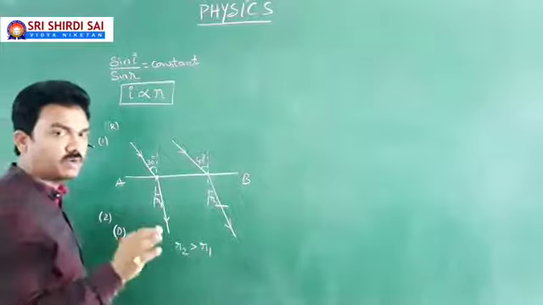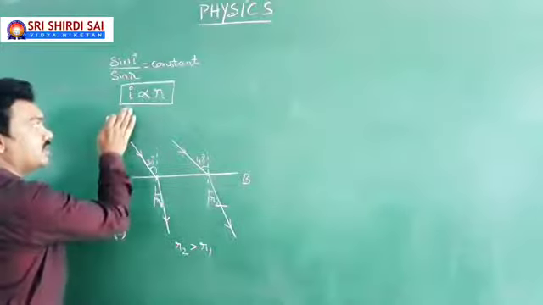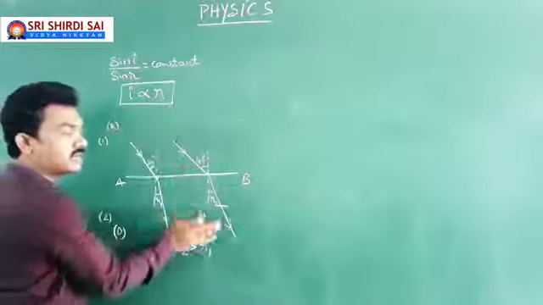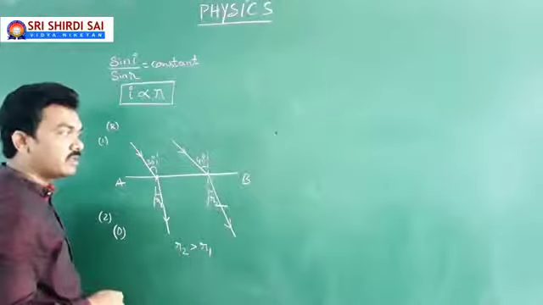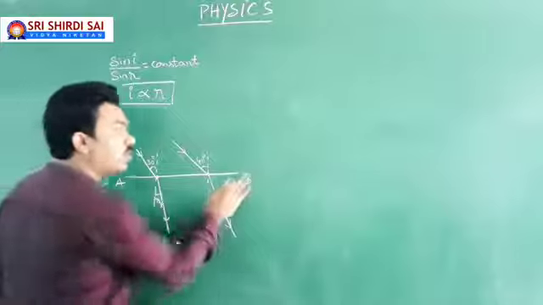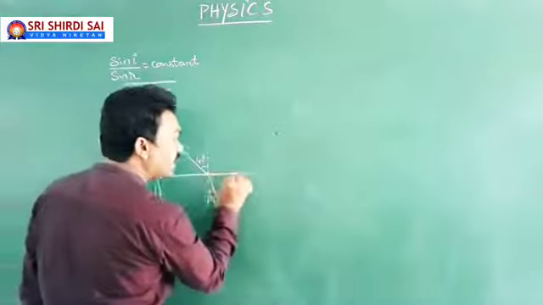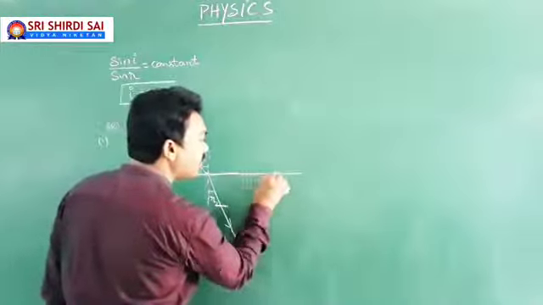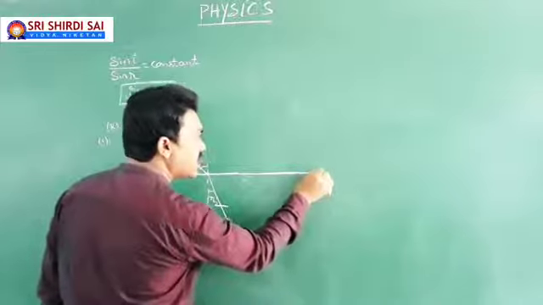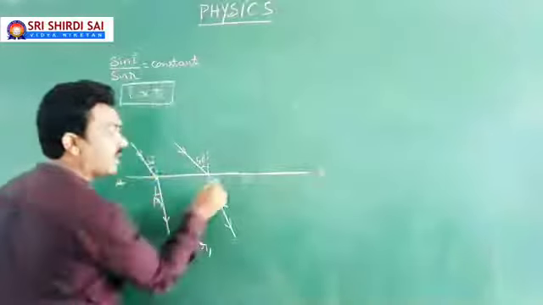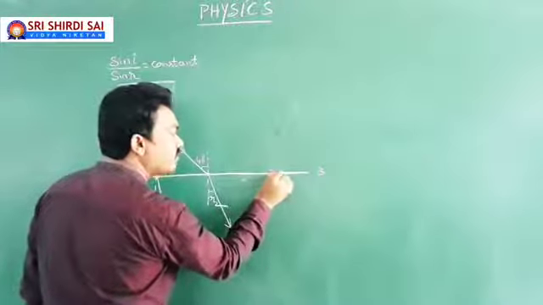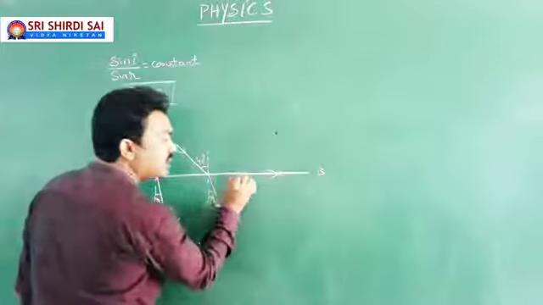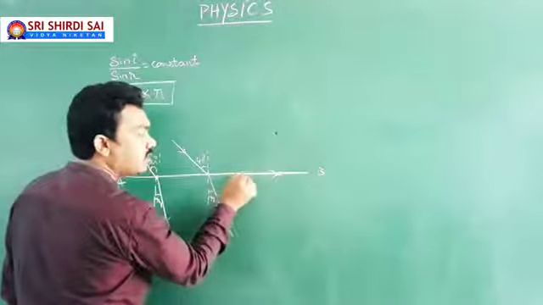This is the point you need to understand. As the angle of incidence in one medium increases, the angle of refraction in another medium also increases according to Snell's law. Sir, to what extent can I increase the angle of incidence in the rarer medium? Yes, coming to the point, the maximum possible angle of incidence in the rarer medium can be 90 degrees. Look at this point.